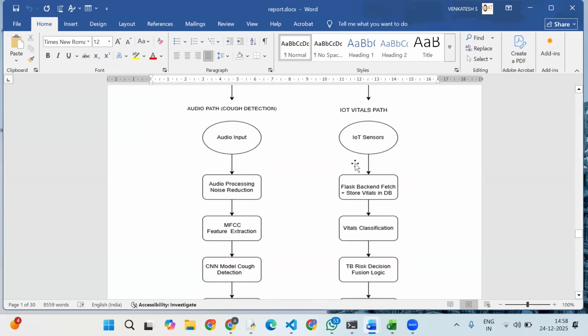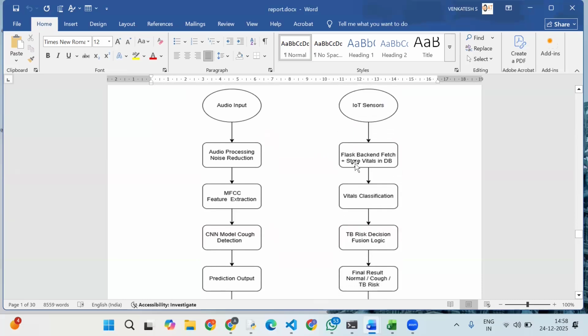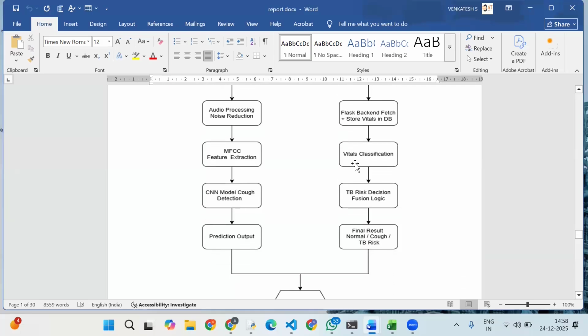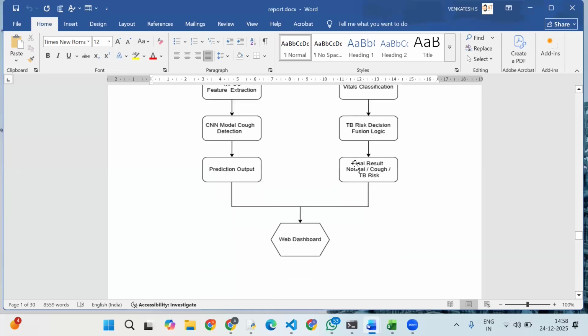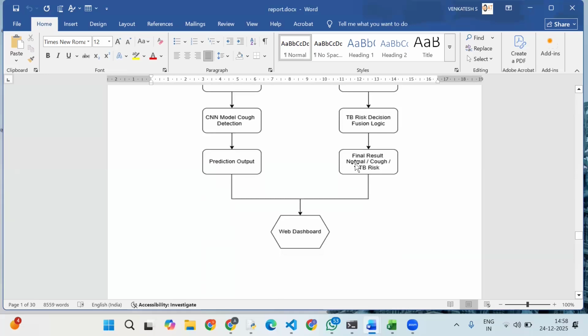Now we'll see the IoT sensor path. The IoT sensors continuously measure body temperature, SpO2, heart rate, and gas concentration. These values are transferred to the backend system. The Flask backend block fetches this data from the cloud API and stores it in a local database. The vitals classification block then evaluates each parameter using predefined threshold values to classify them as normal or abnormal. After this, the risk decision fusion logic combines the cough detection result with the classified vital signs.